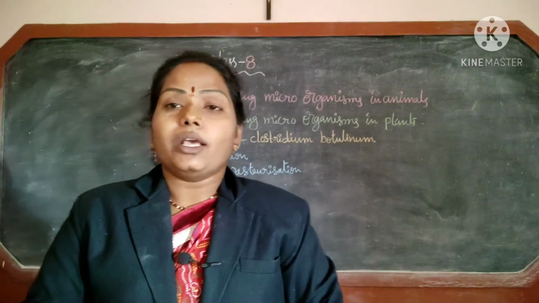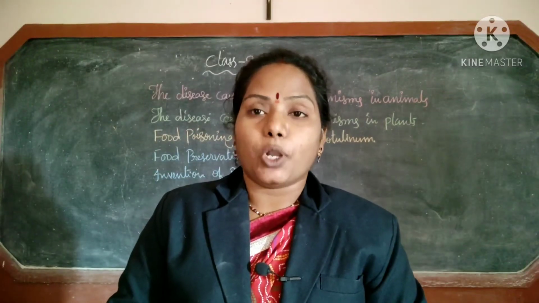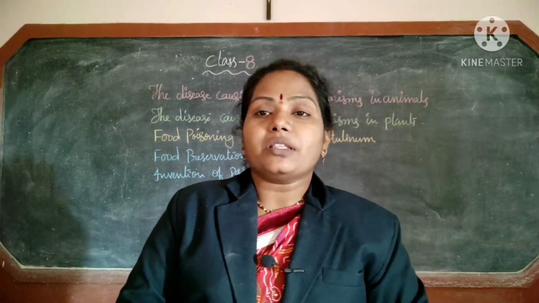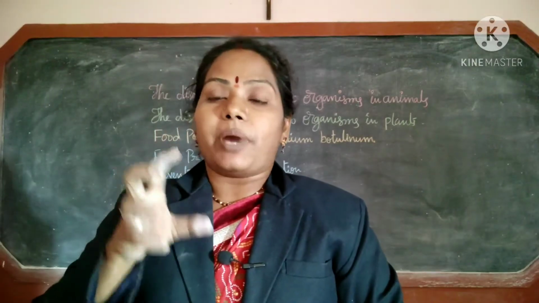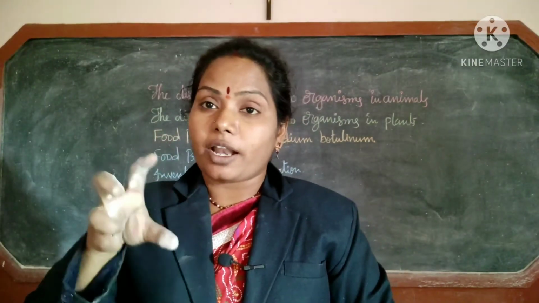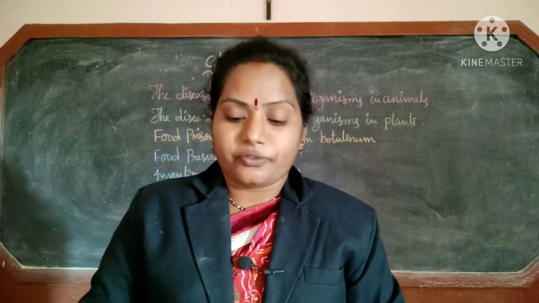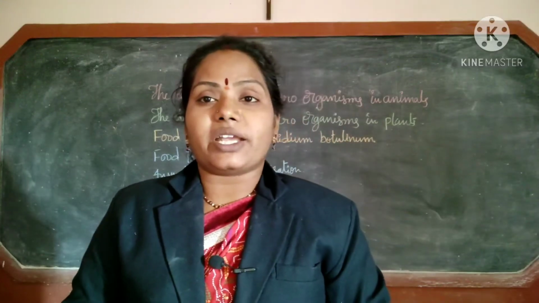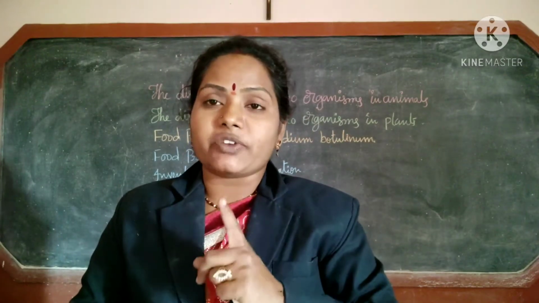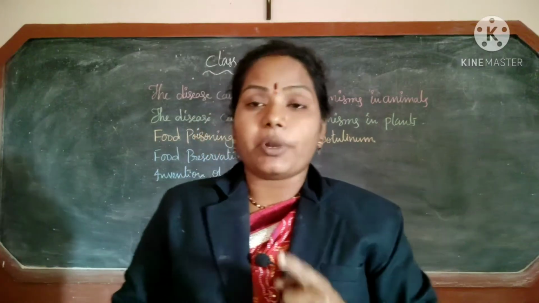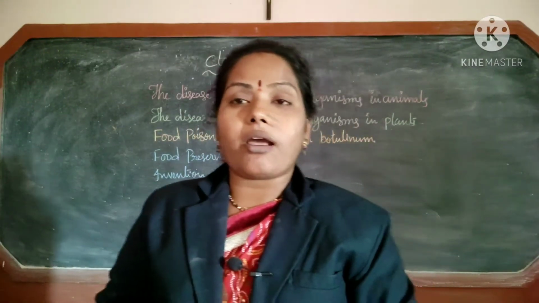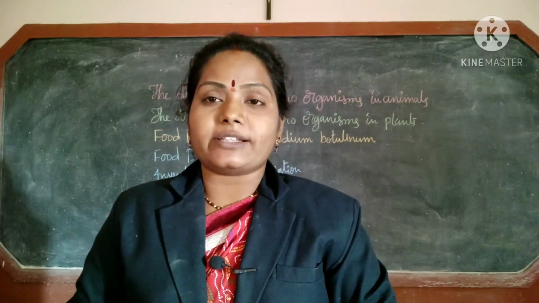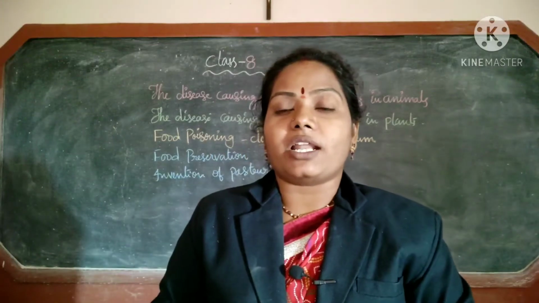Have you understood clearly? Here it is contaminated water, not polluted. Contaminated means the disease causing microorganisms are present in that water and food. That is called contaminated food and water. Next, houseflies are the vectors here. I told you what a vector is in the previous lesson. So cholera and typhoid are transmitted by flies. Houseflies are the vectors, and the transmission is by contaminated water and food.